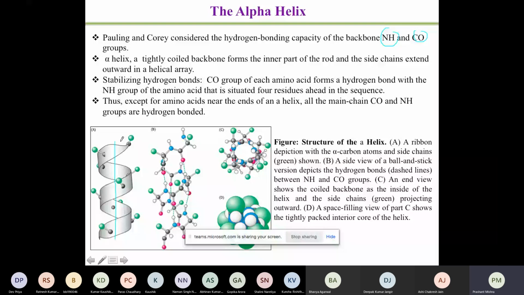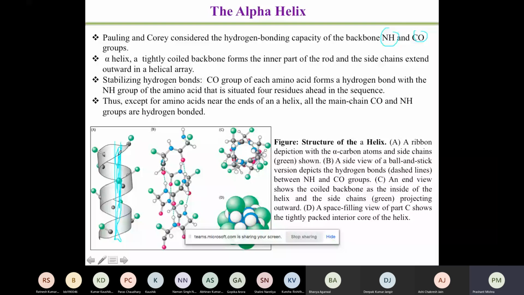So this is a solid structure. I will show you this. You have a solid rod-like structure around which there is a coil. Now looking at the coil, what you find is that this is folded on a backbone. So what is the backbone? The backbone is formed because of the main chain, and the side chain is nothing but the R group.